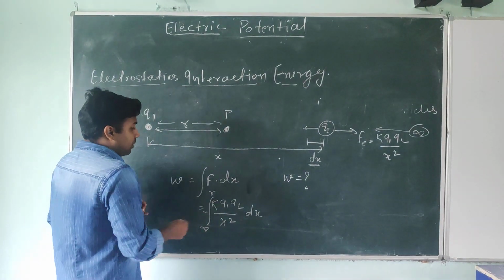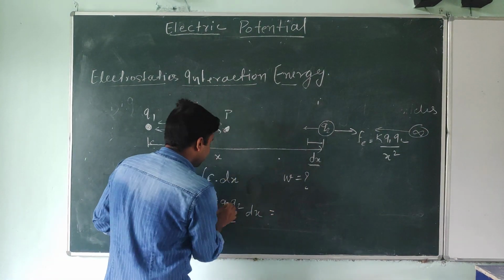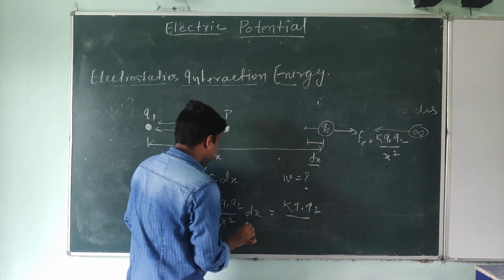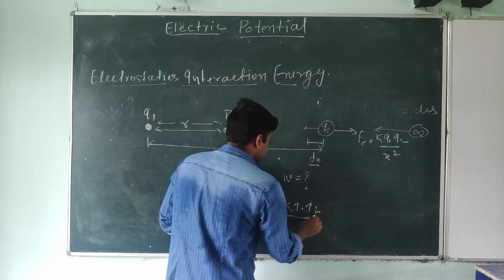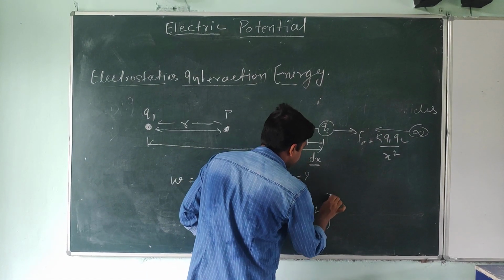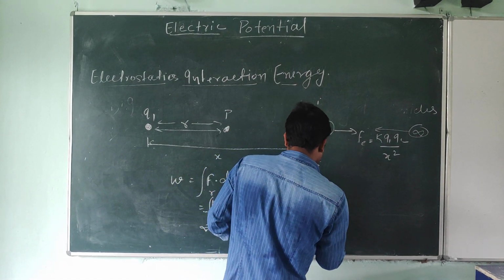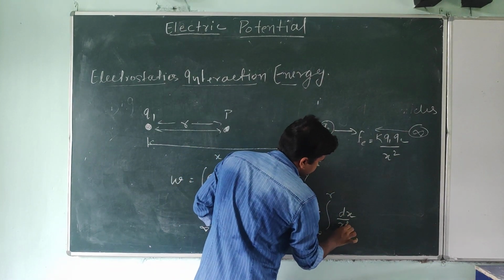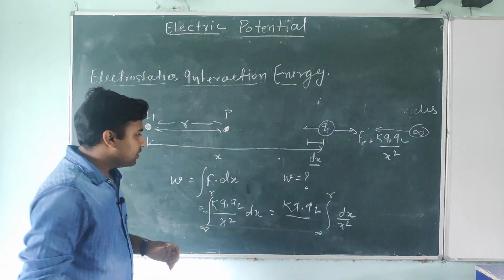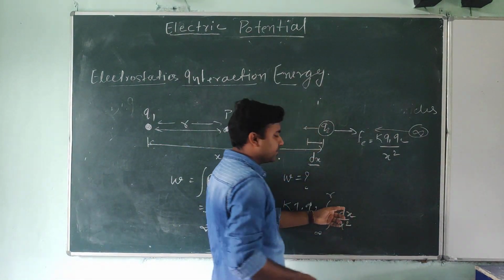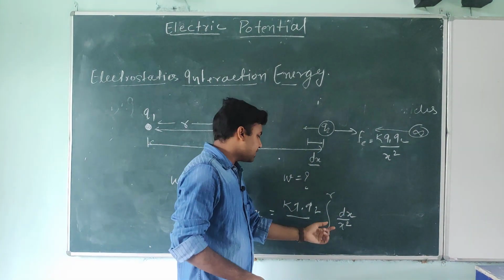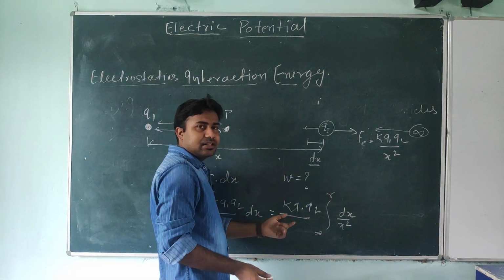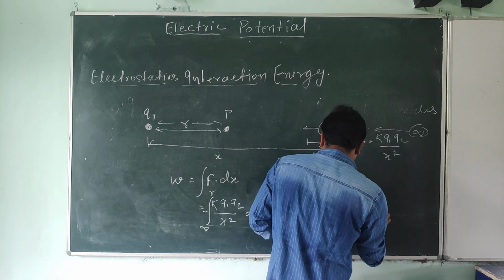What are the constants here? k, q1 and q2 are constants. The integration of dx divided by x square goes from infinity to r. If you integrate 1 by x square, the integral is minus 1 by x, and since we already have a minus sign, it cancels out.